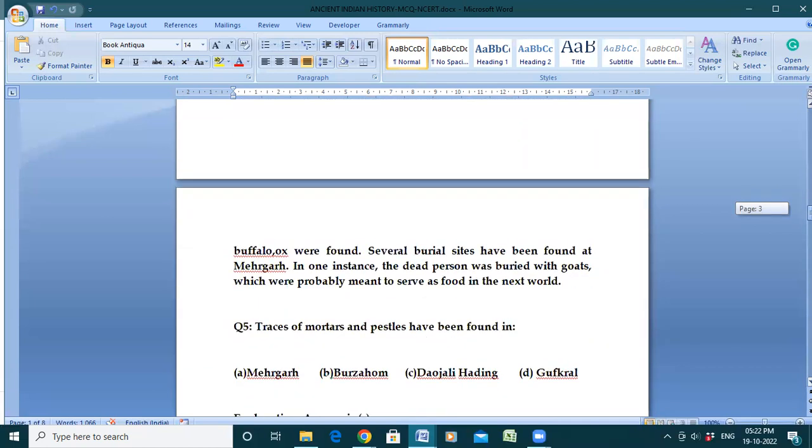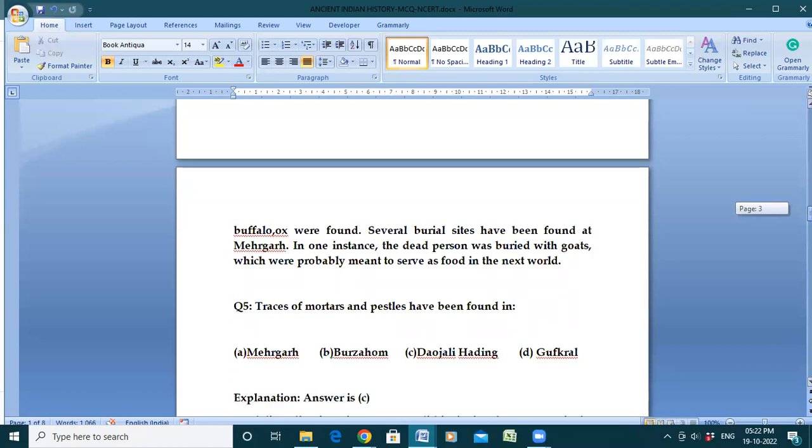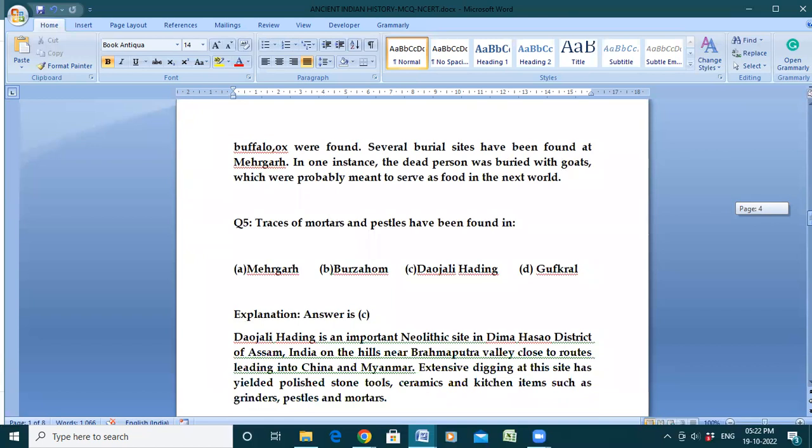The next question: traces of mortars and pestles have been found in which place? The correct answer is Daojali Hading. Daojali Hading is an important Neolithic site in Dima Hasao district of Assam, India, on the hills near the Brahmaputra Valley, close to routes leading to China and Myanmar. Extensive digging at this site has yielded polished stone tools, ceramics, and kitchen items such as grinders, pestles, and mortars. So the traces of mortars and pestles have been found in Daojali Hading of Dima Hasao district in Assam.